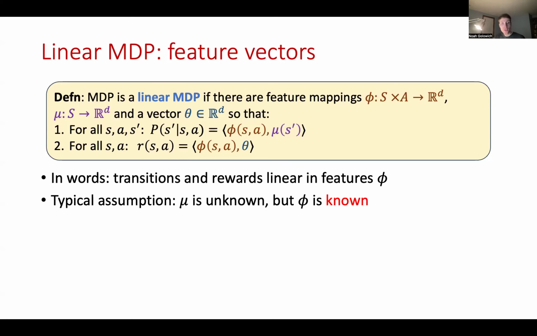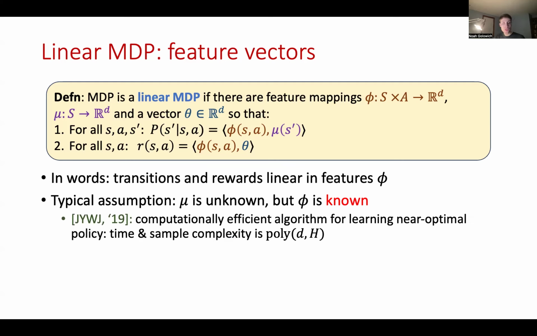Now, typically in the literature, it's assumed that the feature vector mu is unknown, but that phi is known. And under this assumption, the work by Jin, Yang, Wang, and Jordan showed that there's a computationally efficient algorithm for learning a near-optimal policy in linear MDPs, whose time and sample complexities scale polynomially in the feature dimension d and the horizon H.